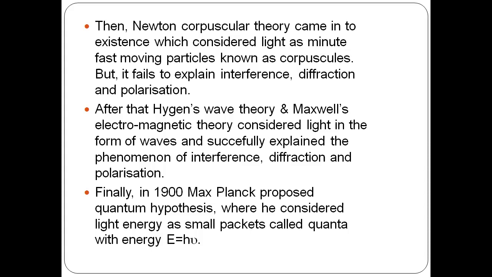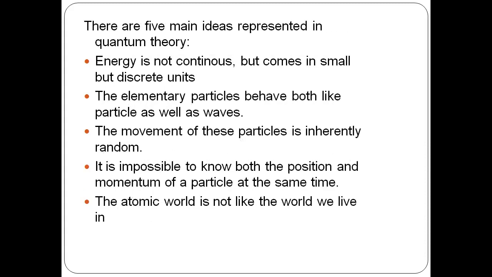So finally, in 1900, Max Planck proposed the quantum hypothesis to explain all the failure concepts of the previous theories. In his quantum hypothesis, he presented 5 ideas. The first idea: energy is not continuous but comes in small and discrete units.